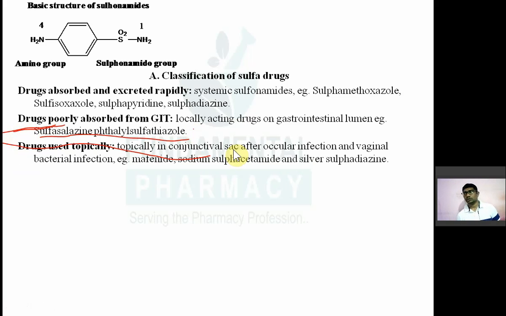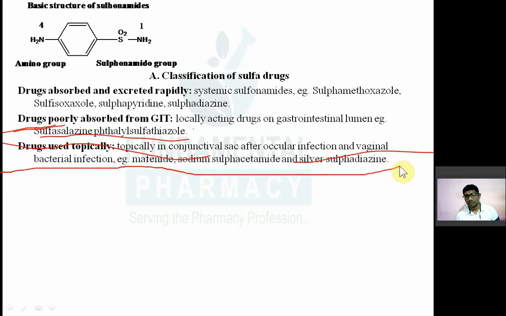Then drugs used topically for topical infection. For example, for ocular infection, infection in the conjunctival sac of the eyes, there is a drug called sulfacetamide. Drugs used topically in the conjunctival sac for ocular infection, and topically for vaginal infection: mafenide, sodium sulfacetamide, and sulfadiazine. Sulfacetamide is an ocular antibacterial drug used for conjunctivitis.